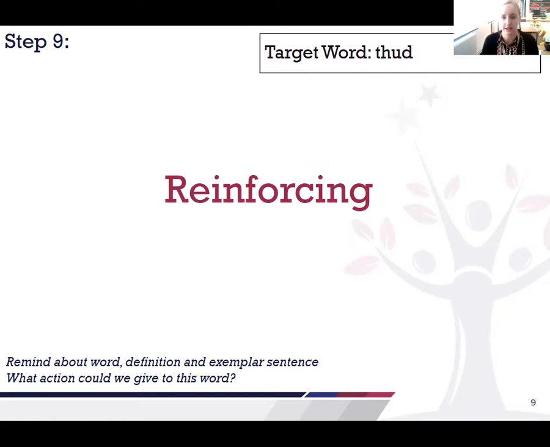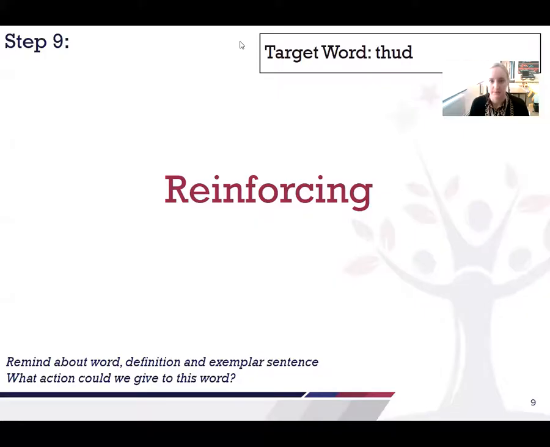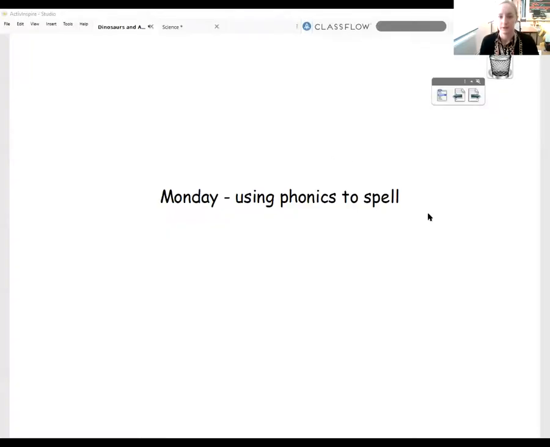Okay, so hopefully you'll remember that word so that we can look at that a little bit more the rest of this week. So I'm going to stop sharing that screen now, and I'm going to get our English lesson up for today. Let me just get that. Here we are. So our lesson today is going to be using our phonics, so I hope you are ready.